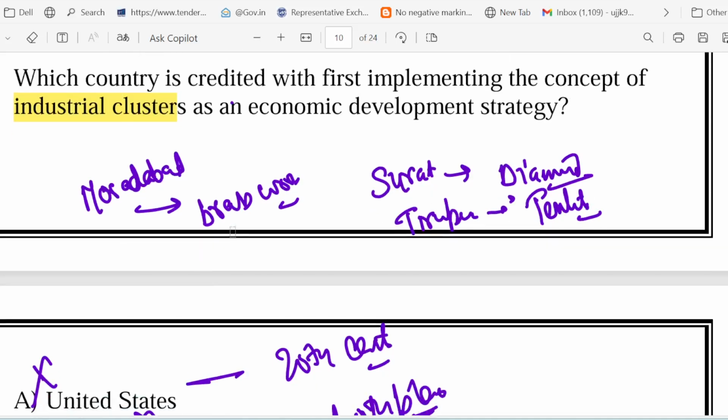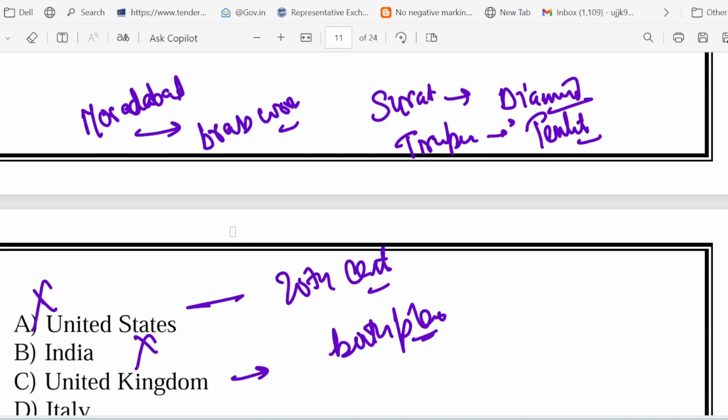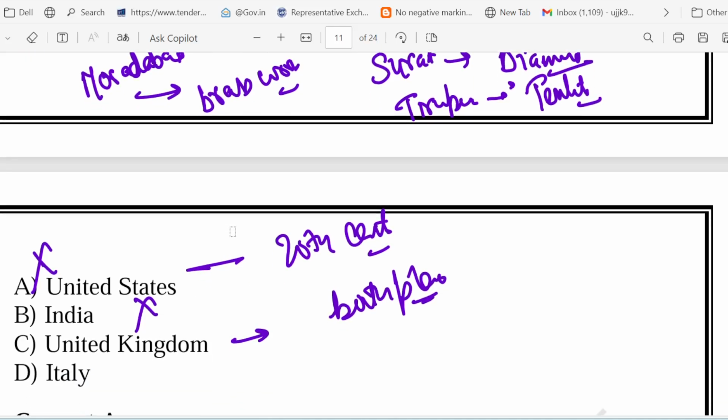So basically, they were not formally organized as an industrial cluster with a development strategy. So while the UK was an early industry hub, it was not the first country to implement the cluster mechanism. The correct answer to this question is Italy. Yes, Italy is the correct one.